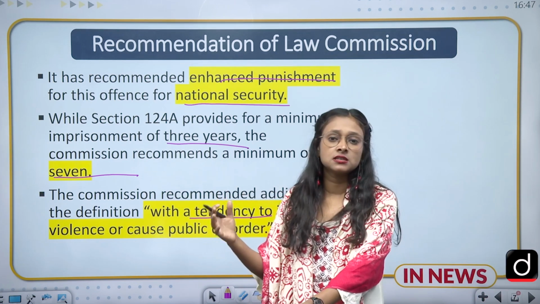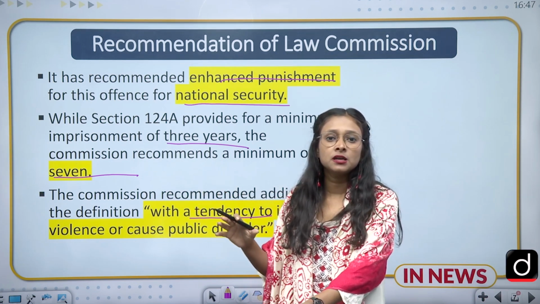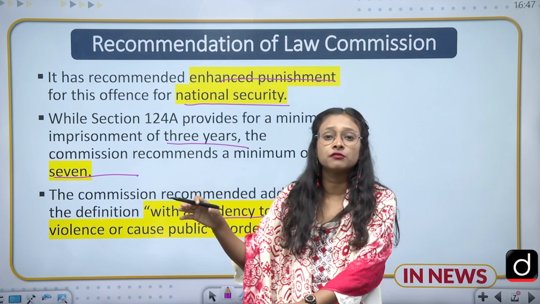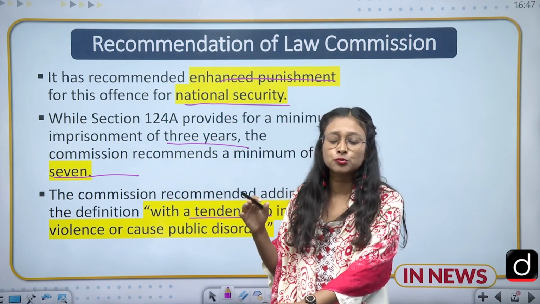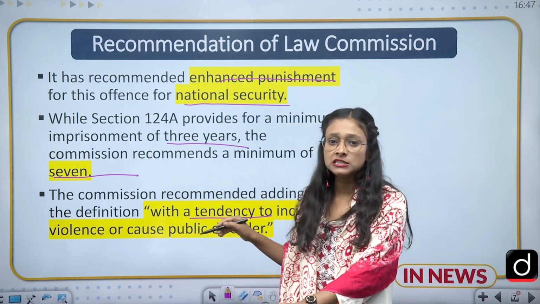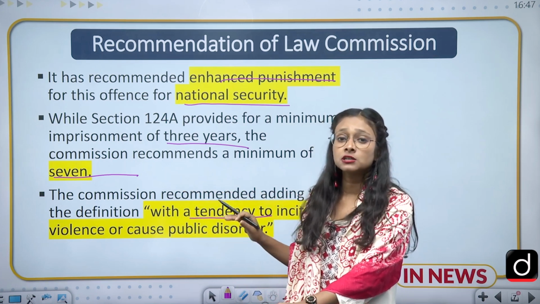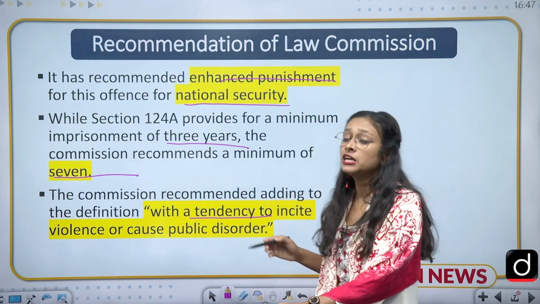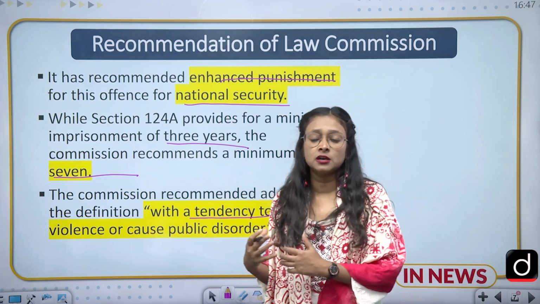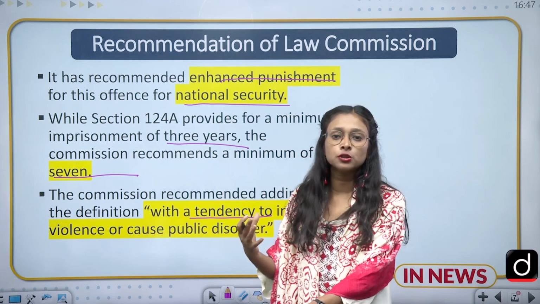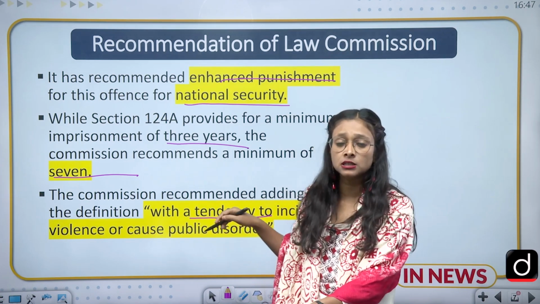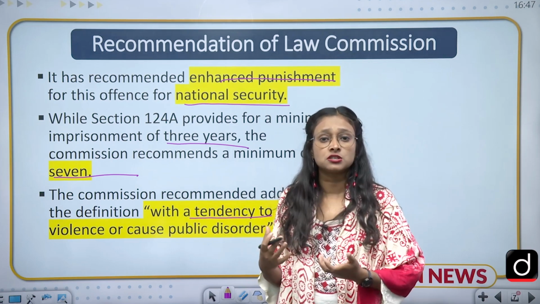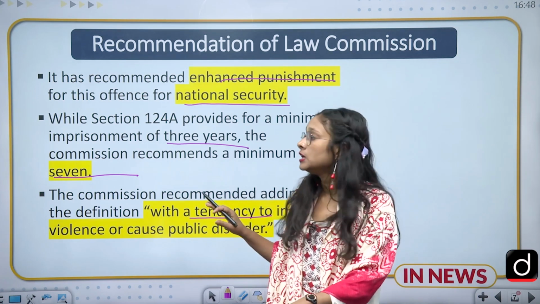So in different cases this term will be interpreted differently, and the imprisonment and punishment given to the convict may be very different. So there should be uniformity in this case, and this is why this thing is very debatable. And what is the term it has used? With the tendency to incite violence or cause public disorder. It means that many times it will be taken in a wrong way, and you have to show the proof that this thing has happened. But in cases like tendency, here tendency will be judged, not your act. So this is very vague.